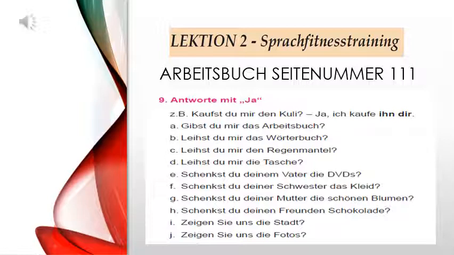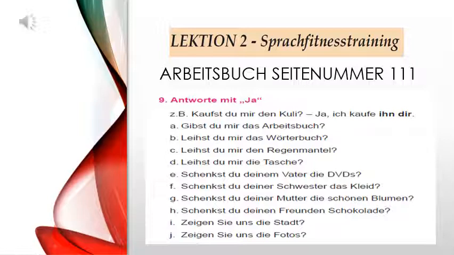Now in the first sentence we have used mir first because the pronoun was at the beginning. But if you are using both the pronouns, then accusative should come first. That's why ihn is used first. Now let's see a few more examples. Gibst du mir das Arbeitsbuch? Do you give me the workbook? Ja, ich gebe. Now definitely mir will be converted into dir.